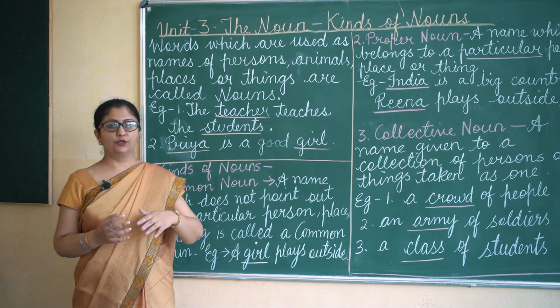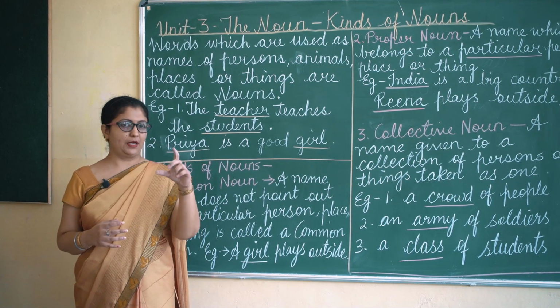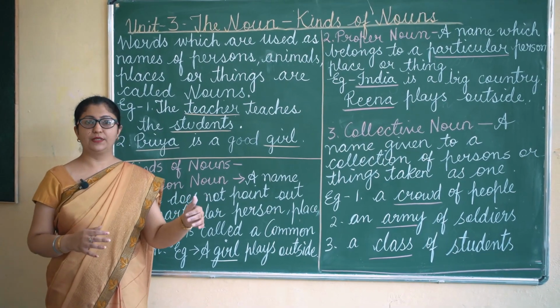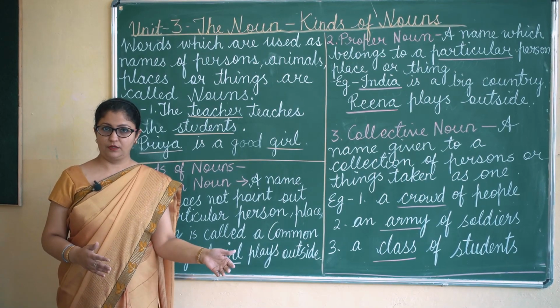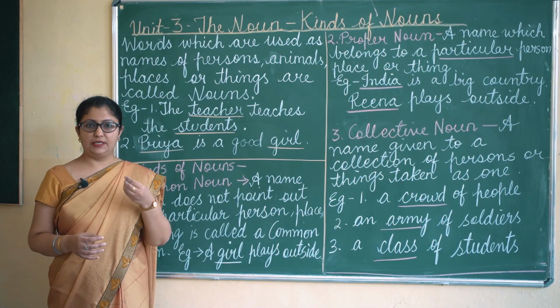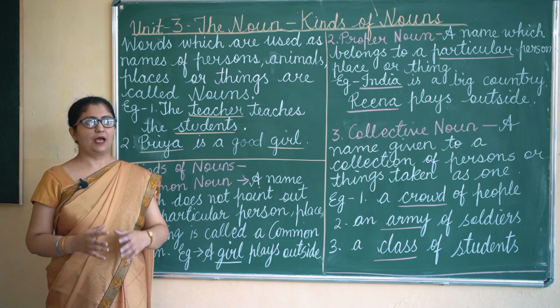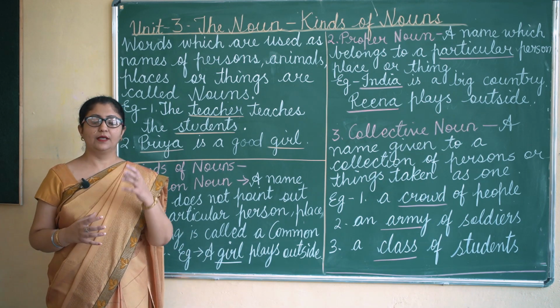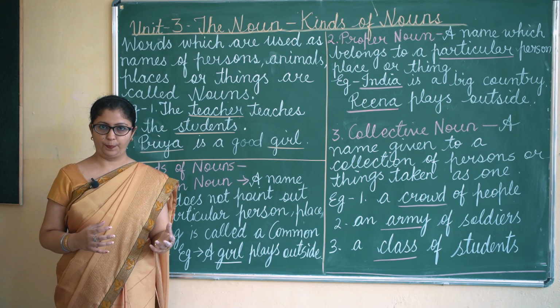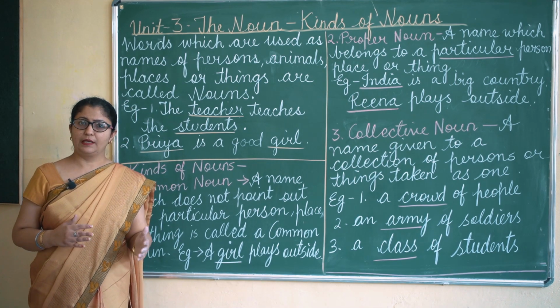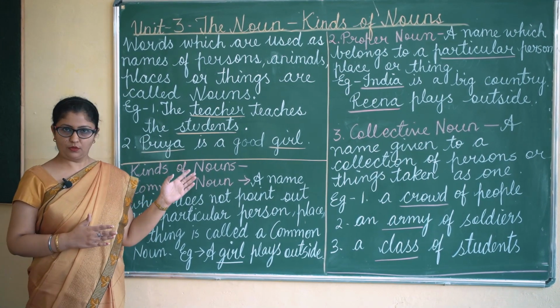Okay, then we use a chalk to write. The name has been given as chalk. Then something on which we sit is a chair. Something which we eat is food. So there are so many things around us, and all the things have some name. So any kind of naming word is called a noun.